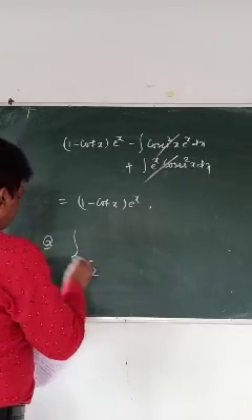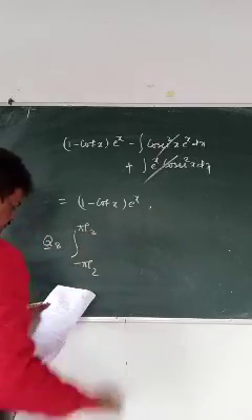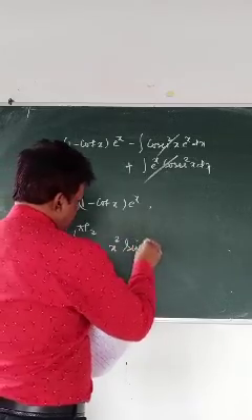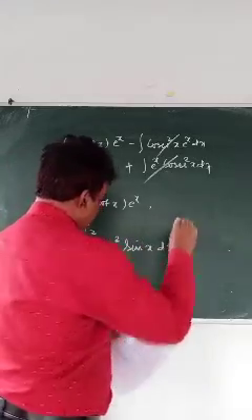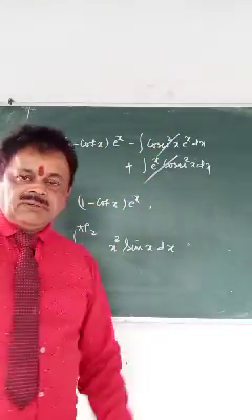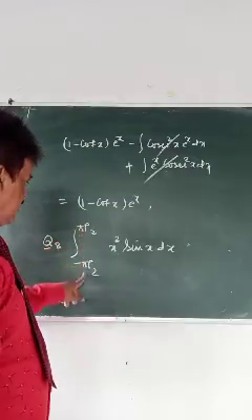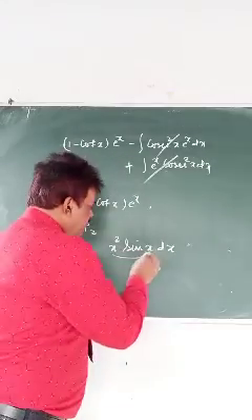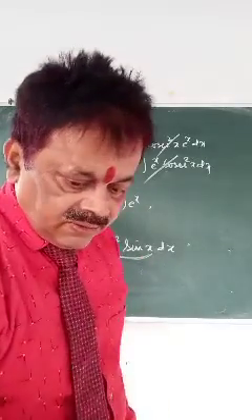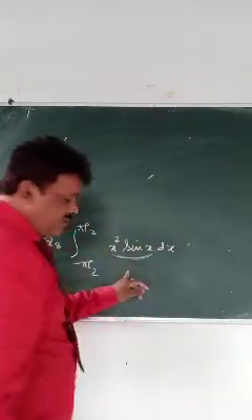Minus pi by 2 to pi by 2, x square sin x dx. This is question number 8, I think. Immediately, how will you know whether you are going to integrate or use some other formula? Remember, when the limit was from minus a to plus a, you have to check whether it is an odd or even function. An odd function gives 0. I will write down the formula here for you.